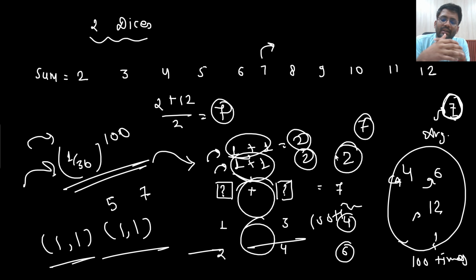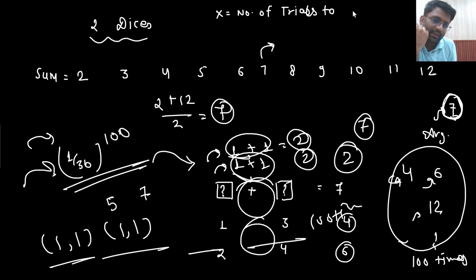Okay, let me ask you one more question: if I am tossing a coin, let me know the expected number of trials such that you will get a head. That means the expectation of the number of trials such that you get a head. Some people will solve it in this manner: I will assume a random variable x, which equals the number of trials to get a head.